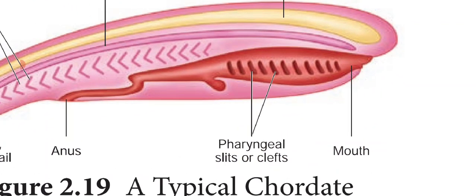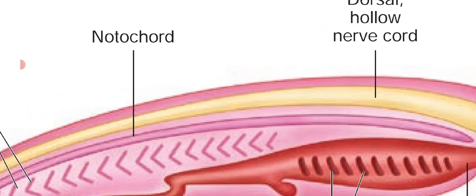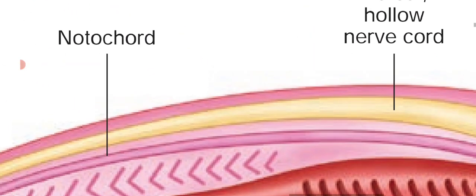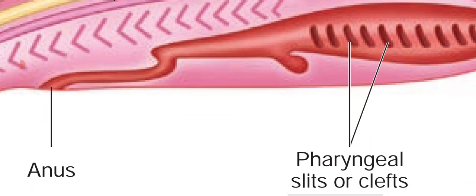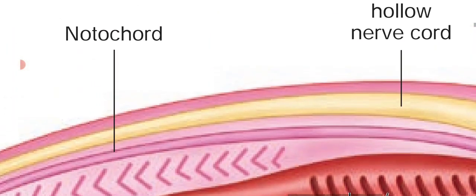In this picture you can see the notochord. This notochord is present below the dorsal nerve cord and it is present above the alimentary canal.